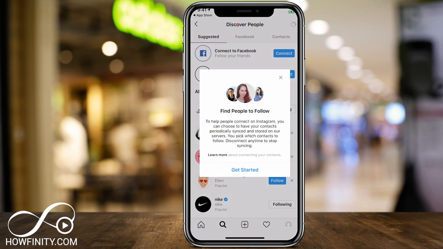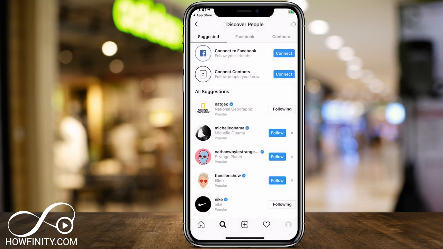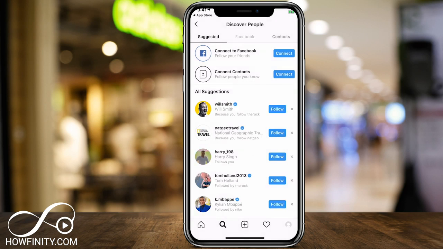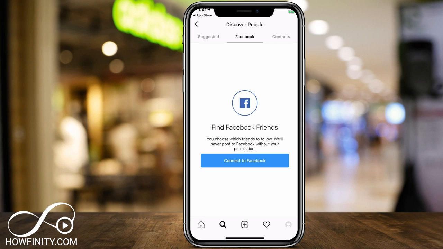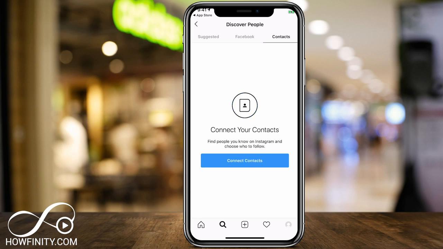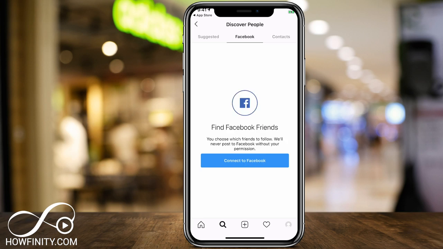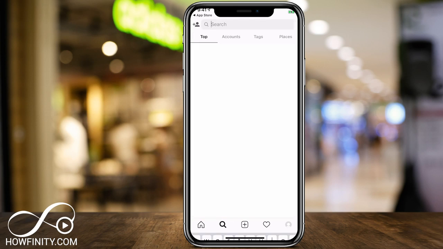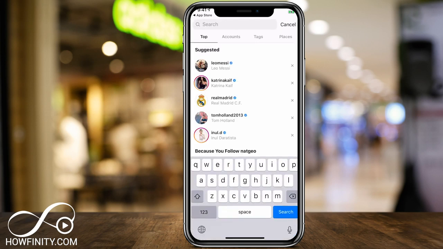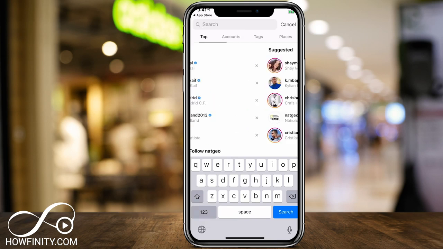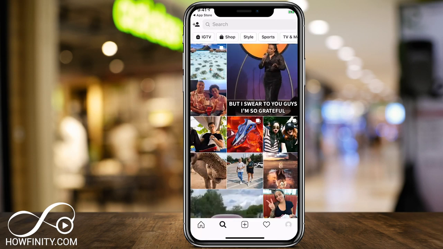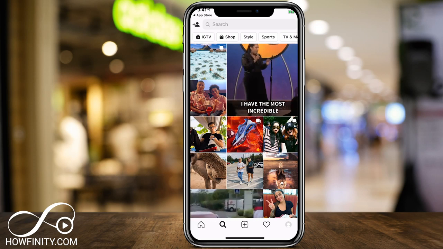And again, it's going to get access to your contacts just because it really wants you to follow your friends here. So as you can see, this is suggested. There's Facebook. So if I connect to Facebook, I could see my Facebook friends, or contacts. So if you don't give it access to any of those, you'll have to manually search for the people that you already know based on their account here or under the top tag. So go ahead and find a few people, add them here. That's under the search option.